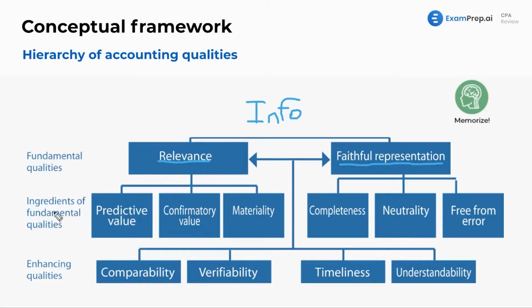So the ingredients of the fundamental qualities, we've got under relevance, predictive value. Well, it's relevant if it can help you predict how the company is going to do in the future. If you've got a lot of debt on your balance sheet, you might predict that the company might not survive another few years because it's got so much debt. Confirmatory value, you can confirm it's true, it's relevant, right? It is something that is accurate.